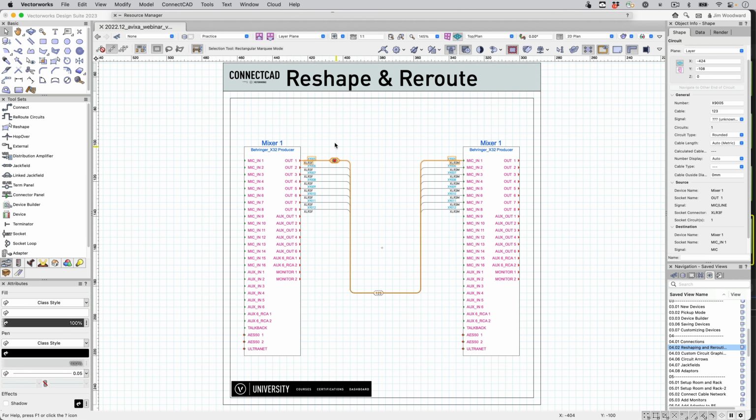We can use that tool as well to align the custom circuit graphics. And one other cool trick, we can use it to fan out the lines.